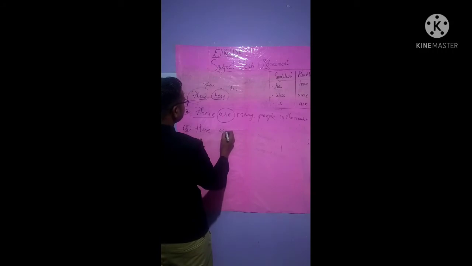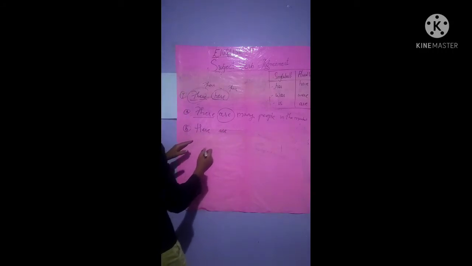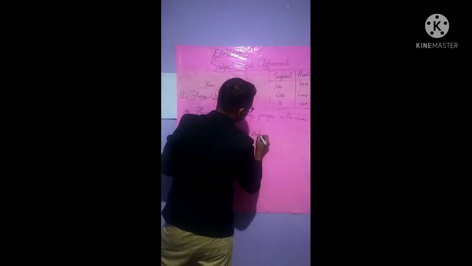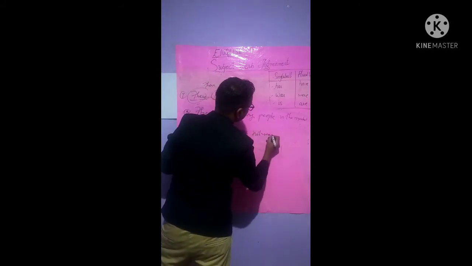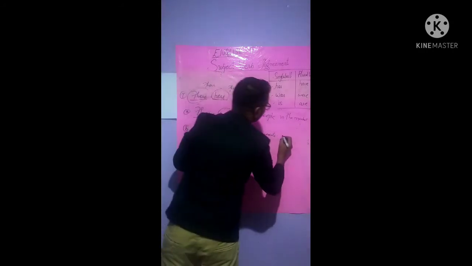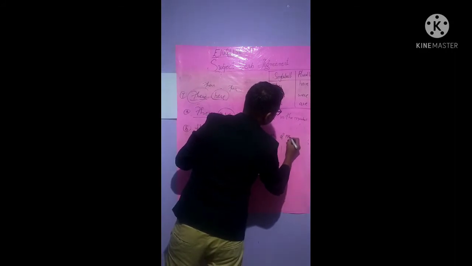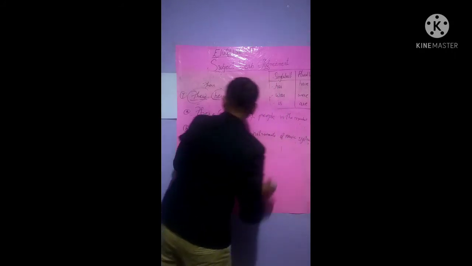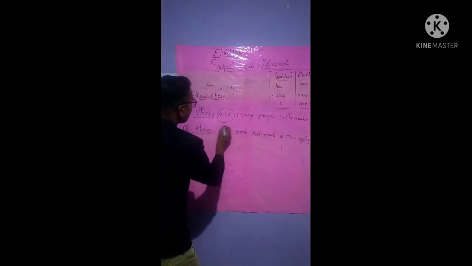Here are some instruments. Here are some instruments of music system, isn't it? Here the word used is here. At that time "are" is used.